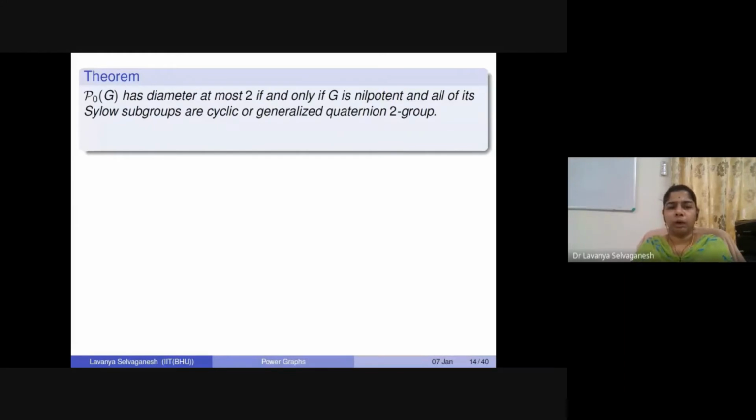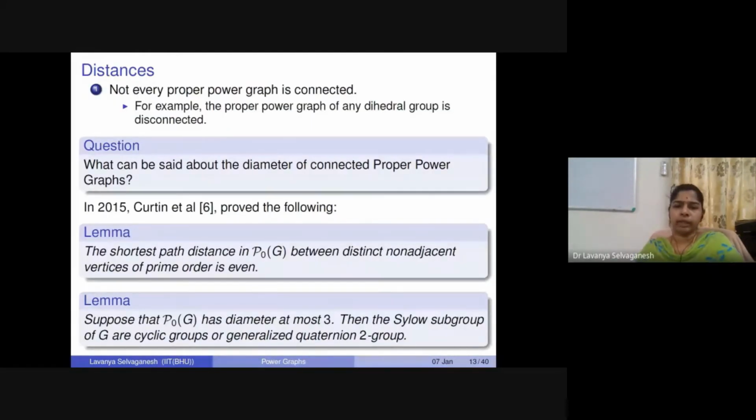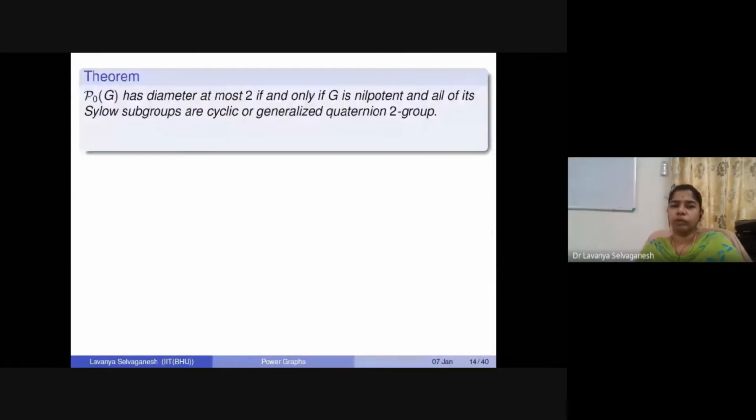Okay, so we have said this is again a condition on when the proper power graph has diameter at most 3. So what about at most 2? P naught of G has diameter at most 2 if and only if, and here we are talking about a characterization where the necessary and sufficient condition is given, G is nilpotent and all of its Sylow subgroups are subcyclic or generalized quaternion 2-groups.